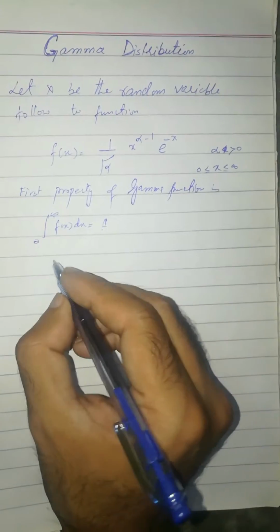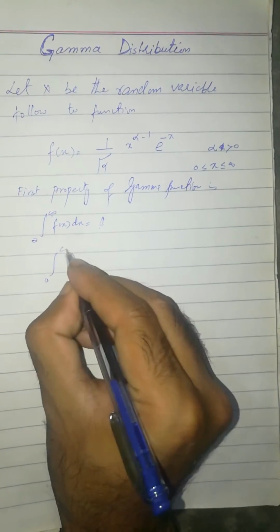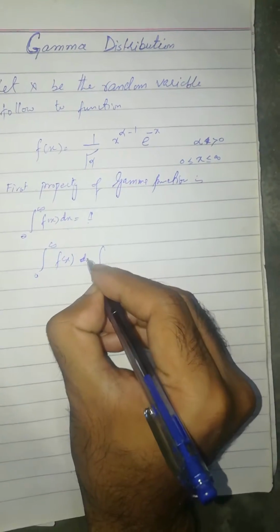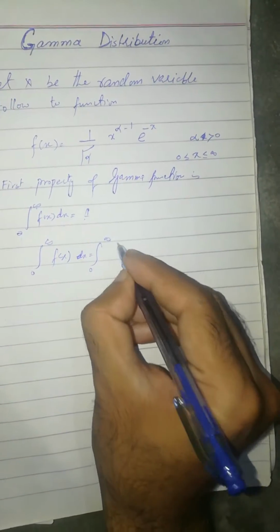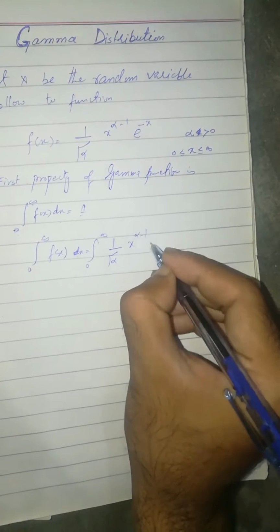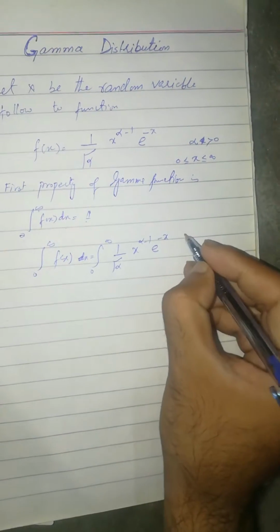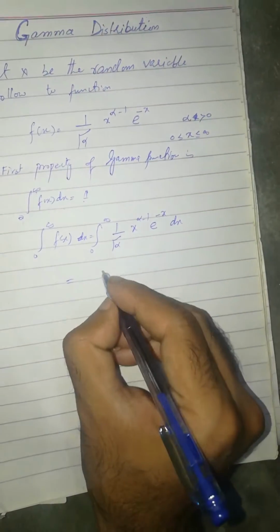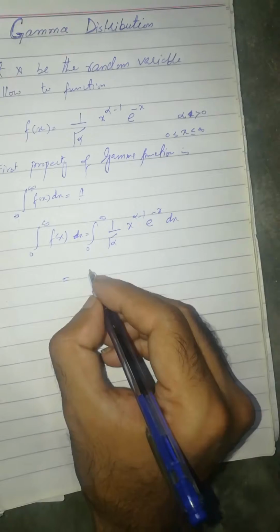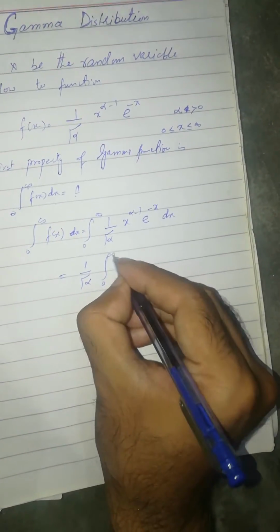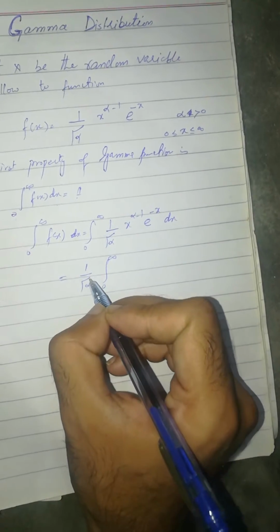Let's start: integral from 0 to infinity of f of x dx, which is the integral from 0 to infinity of 1 over gamma function of alpha, x to the power alpha minus 1, e to the power minus x, dx. We take 1 over gamma function of alpha before the integral because it does not involve x.